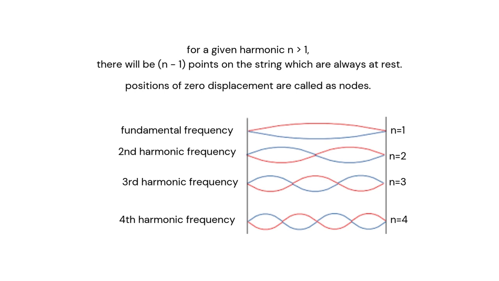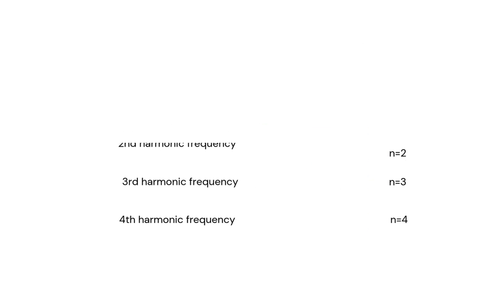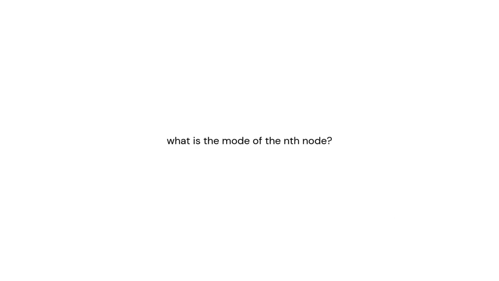In the same way I can do it for the second harmonic frequency. Over here n equals 2, so n minus 1 is 1. So there is 1 point which is at rest. Similarly, this will go on for however many frequencies we want. The same pattern is followed. So now, what is the amplitude of the nth mode?